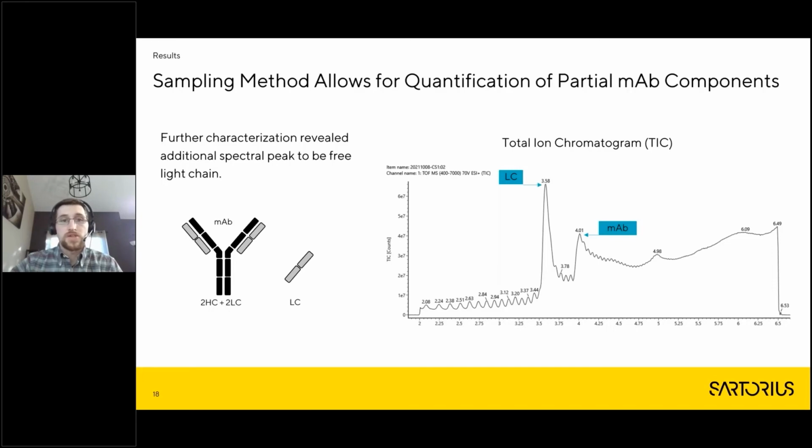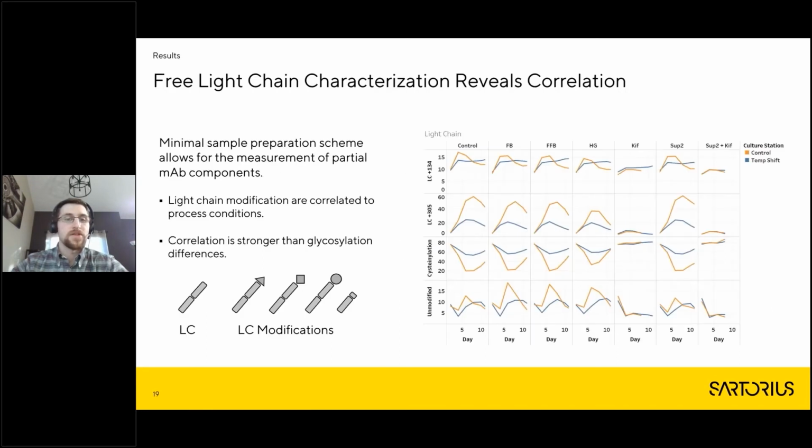So this is a total ion chromatogram with retention time on the x-axis. You can see there's two major peaks here. The first one was identified as the light chain, so just free light chain floating around in solution. And the second one was identified as the MAB peak itself. So again, you wouldn't really be able to see this light chain if protein A purification was done. Why is this relevant? You'll get to see in this slide right here.